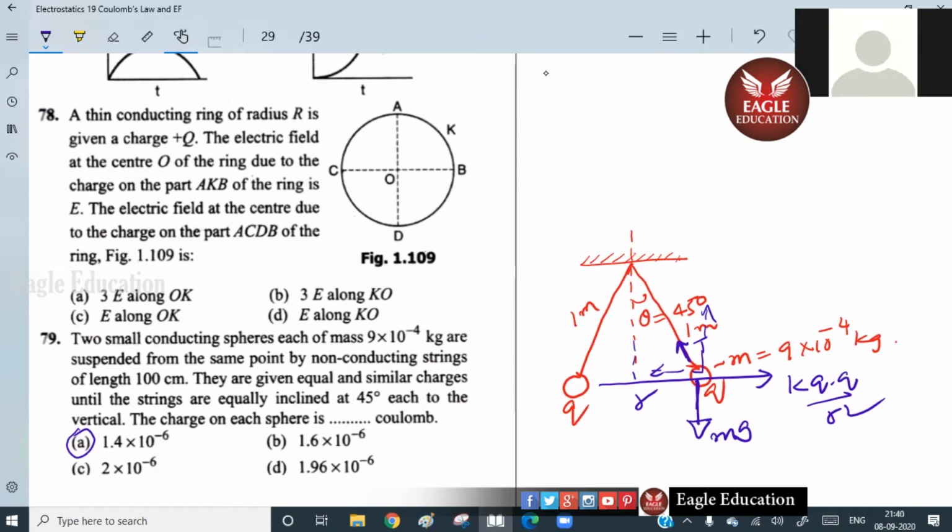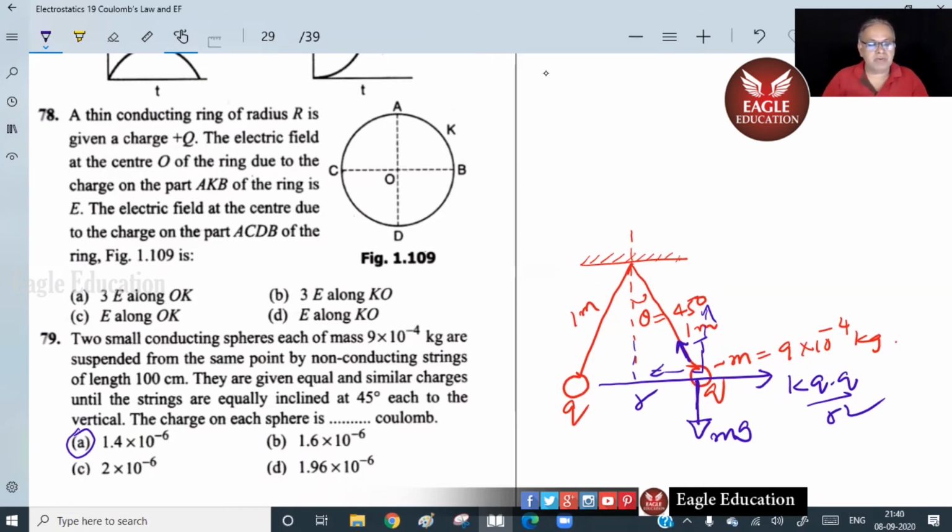Sir, E is along. Okay, sir. Wait, others, let them come. A thin conducting ring of radius r is given a charge plus q.